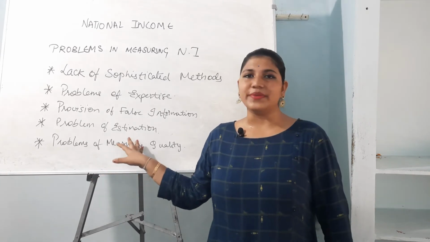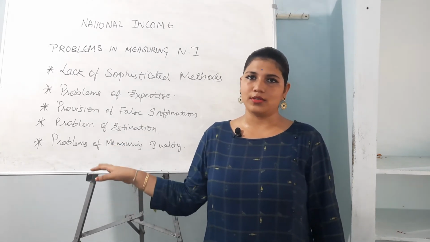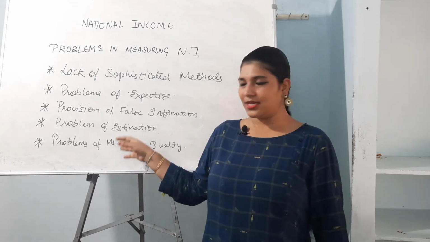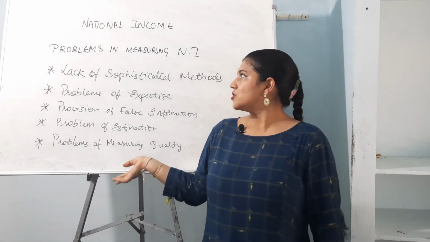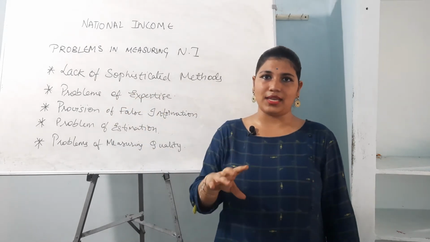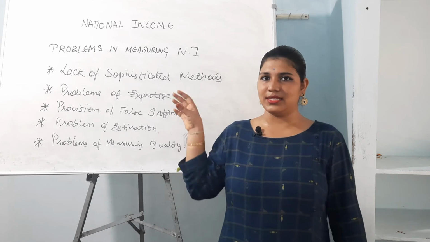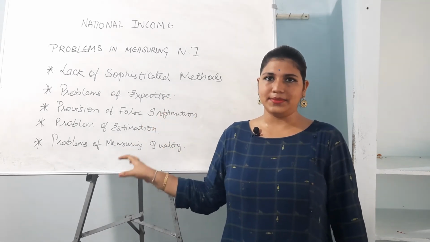So there are problems in measuring quality, and we don't have the measuring techniques or methods here. Lack of measuring rods, etc., is also a major problem. So these are the 5 problems, like lack of sophisticated techniques. Where are we lacking? What are those countries? Indonesia, India and Peru. These important points should be mentioned at exam time.